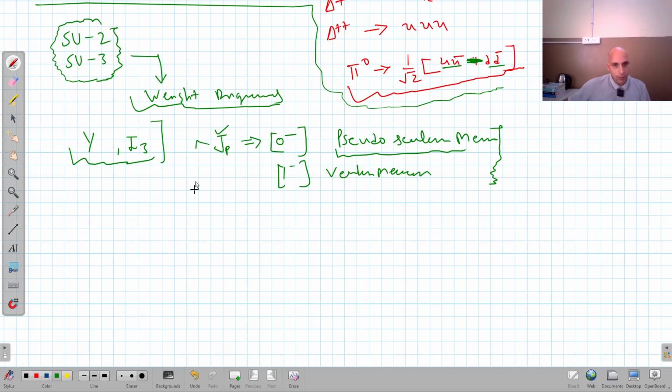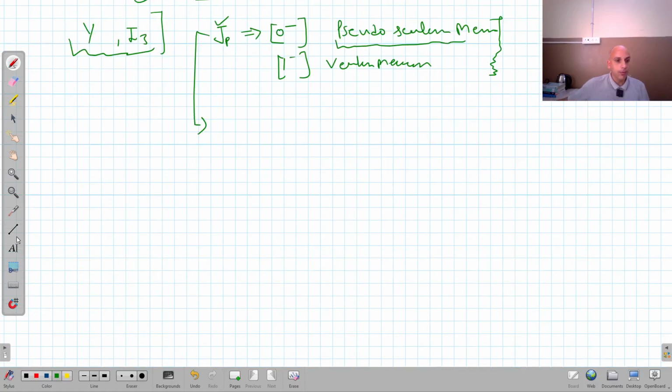So if I talk particularly about the pseudoscalar mesons, then when we arrange these pseudoscalar mesons in terms of their hypercharge and isospin, we get a nonet, or an octet, right? I am showing you here. This is one axis, and this is the other axis.